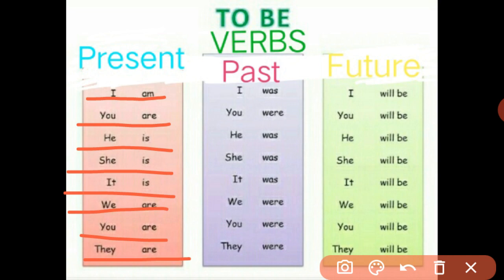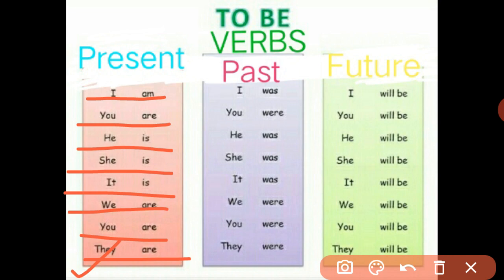In place of it, if there is a subject a lion, your sentence will begin with a lion is. And if in place of they there is a subject students, your sentence will begin with the students are.